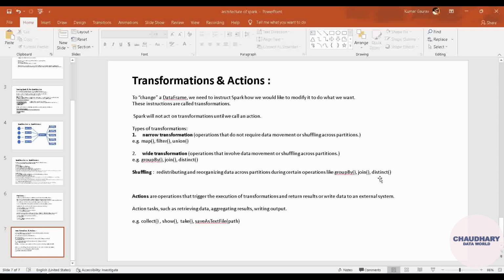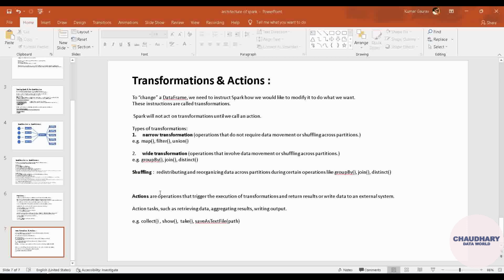When we are doing wide transformations like group by, join, or distinct, which depend on each of the data in the data frame, the data is getting moved from one partition to another partition due to the requirement of every data in the whole data set. That particular process is called shuffling. And now you are already aware of what a narrow transformation is and what a wide transformation is.